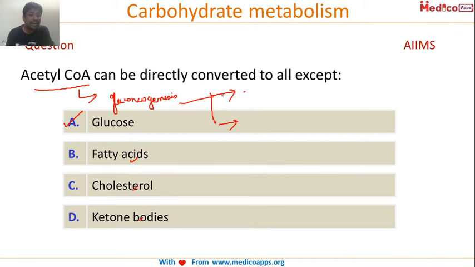Okay, so that it will activate, and second, it will go in under Krebs cycle to produce a lot of energy. We know that this energy, very good Dilpreet. So what happens? It goes in Krebs cycle and produces a lot of energy, which is again helpful in gluconeogenesis. So that is how it will be helping in creation of glucose, but never directly. The question here is directly converted into. So it was never directly converted to glucose.